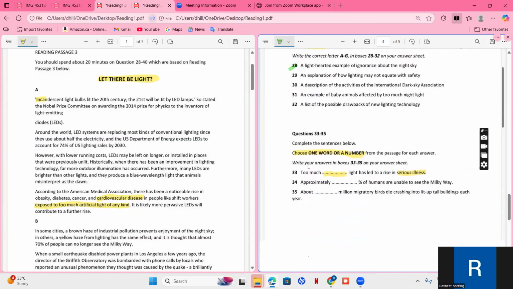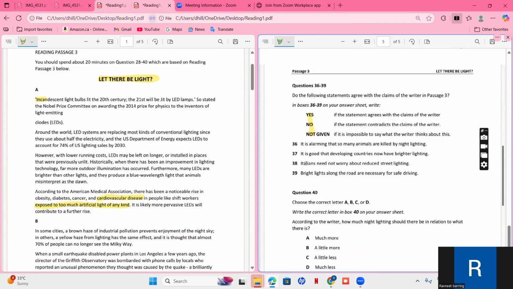First of all, we'll understand this type, choose one word or a number. So we have to have either a word or a number. Let's read question number 33. Too much dash light has led to a rise in serious illness. So we have to find a type of light which has led to a rise in serious illness. Approximately dash % of humans are unable to see the Milky Way, so we have to write a number here. About dash million migratory birds die crashing into lit up tall buildings each year. Here again we have to write a number.